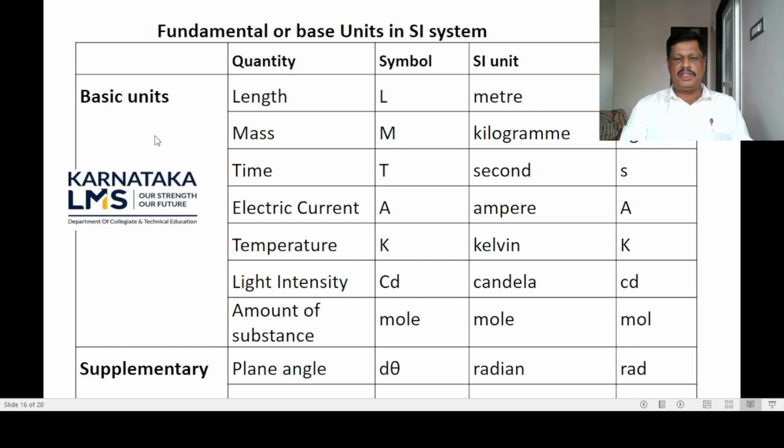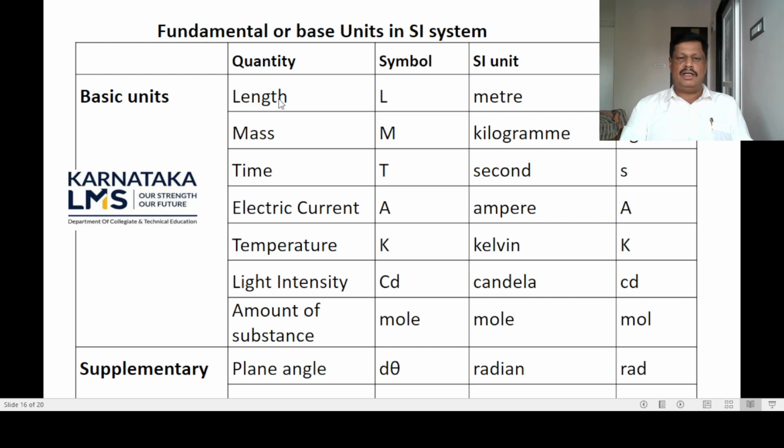The 7 basic physical quantities are length, mass, time, electric current, temperature, light intensity, and amount of substance, with their symbols and fundamental or base units. And the 2 supplementary quantities are plane angle and solid angle.